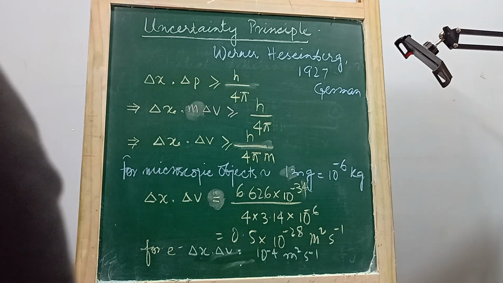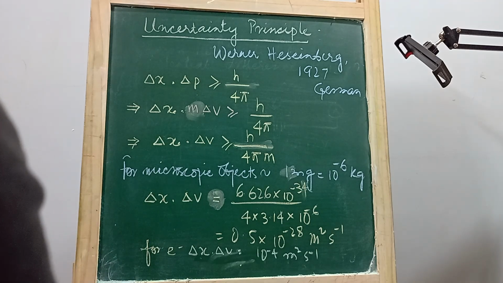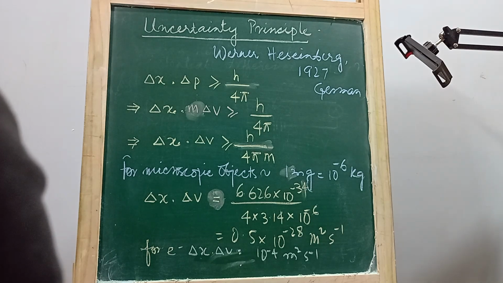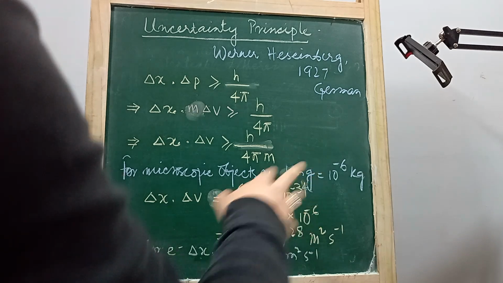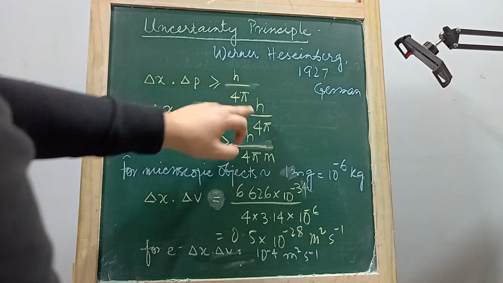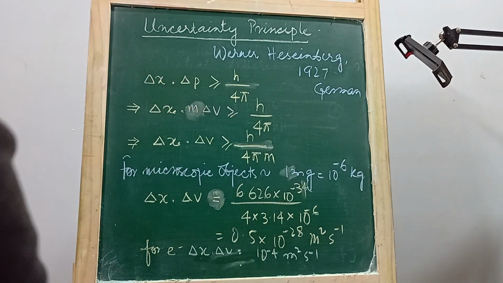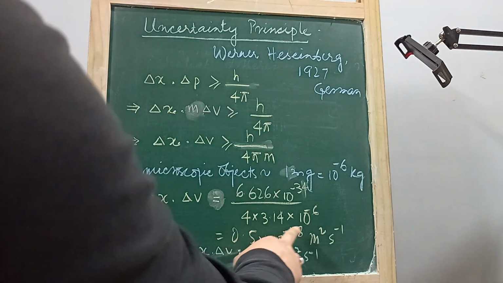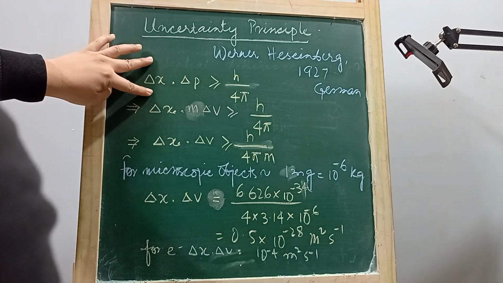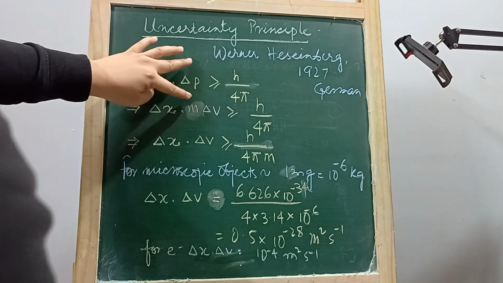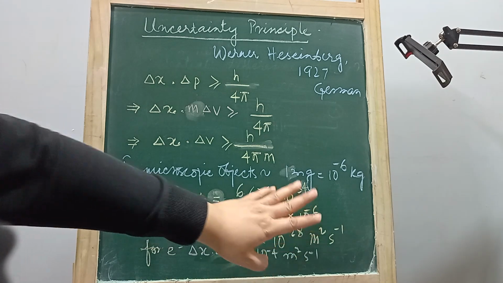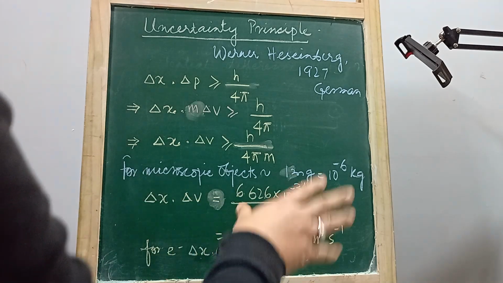H, the Planck's constant, has a value of 6.626 into 10 to the power minus 34 joule second. It's a very, very small number. Dividing by 4 pi, it comes to 0.5 into 10 to the power minus 28. Extremely small. So the uncertainty in position multiplied by uncertainty in momentum of an electron will have a value of this, 10 to the power minus 28.